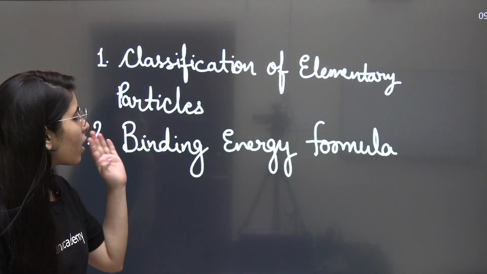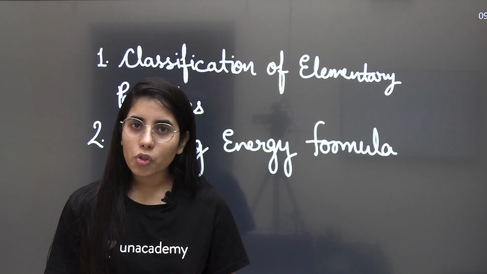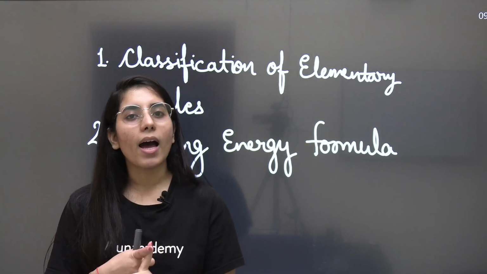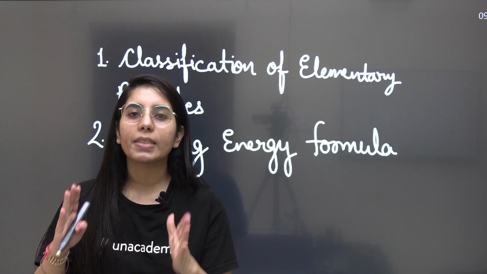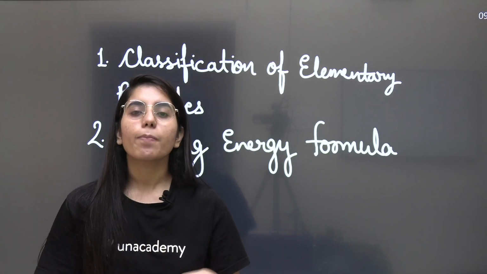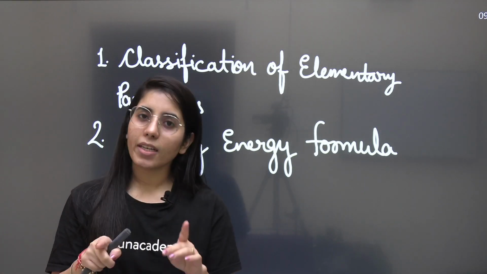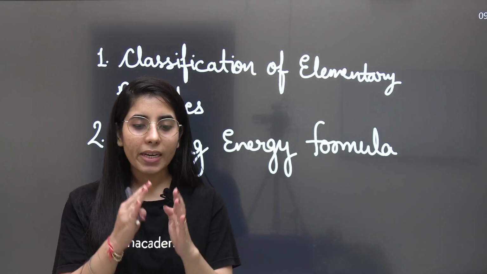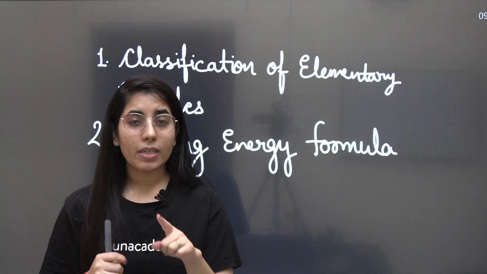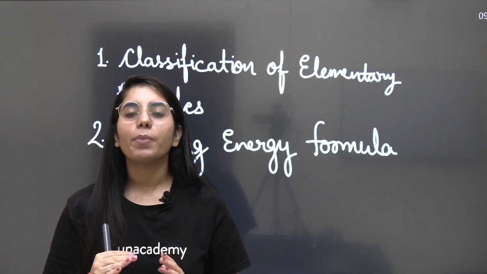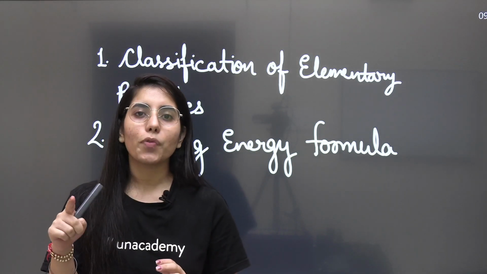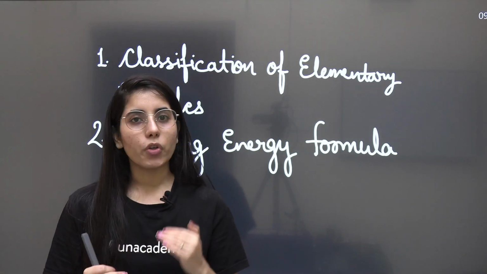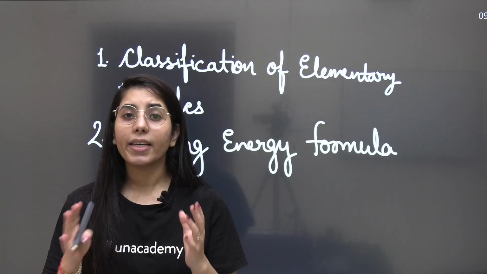So when they ask binding energy formula based questions, what do they ask? Mostly they ask about the most stable isobar. For that, you need to find the Z value. And how do you find it? By relating it with delta B upon delta Z, where B is the binding energy. So delta B upon delta Z equal to 0, if you take that, after simplification you get the Z value. This is the detailed process.